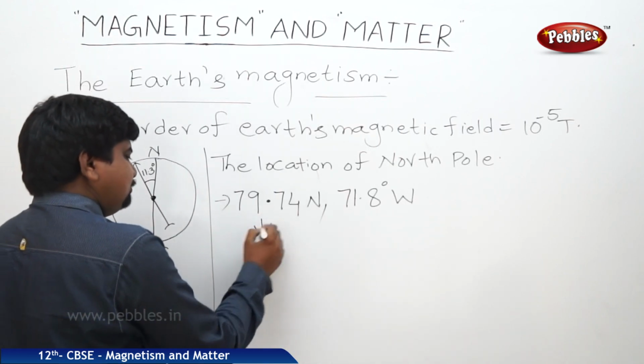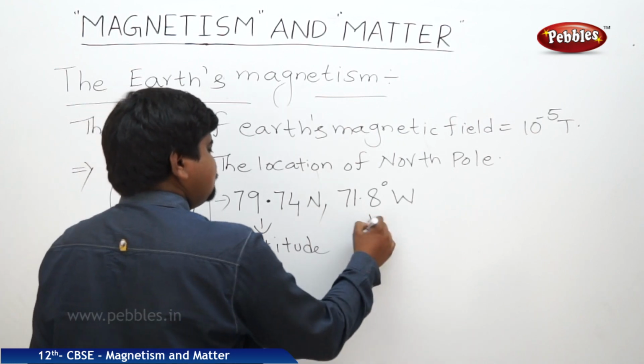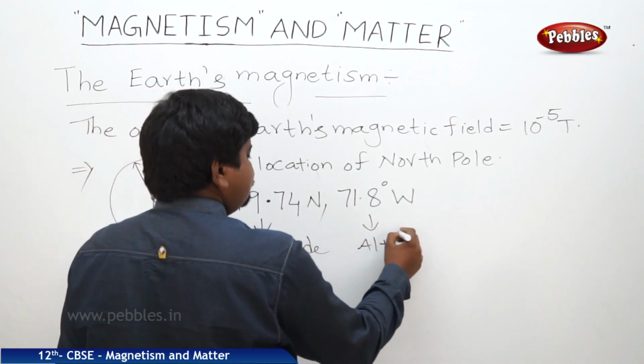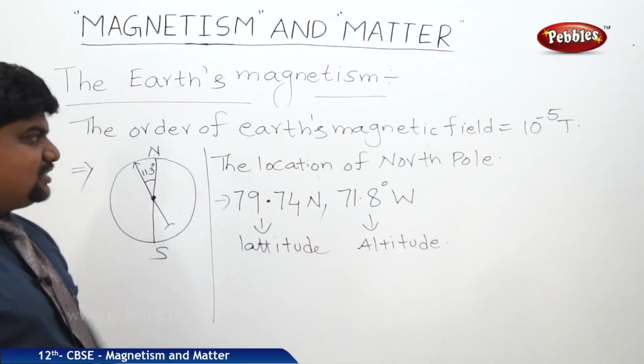This is the latitude, and this is the longitude. This is the location of the North Pole.